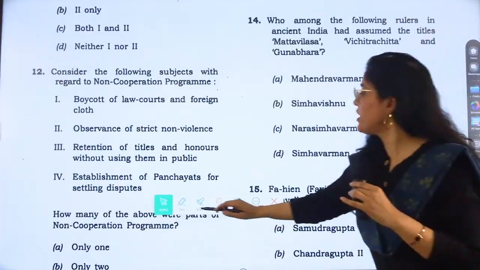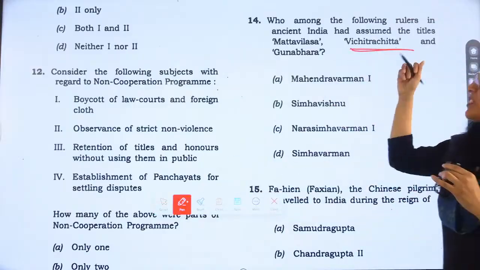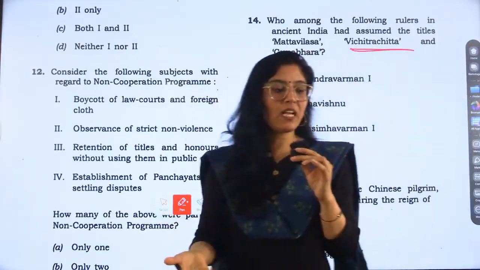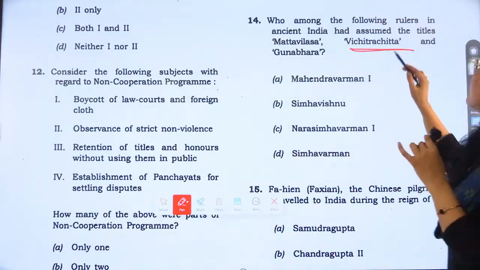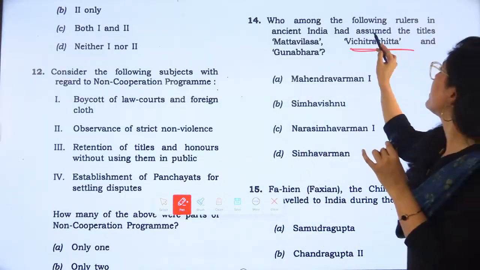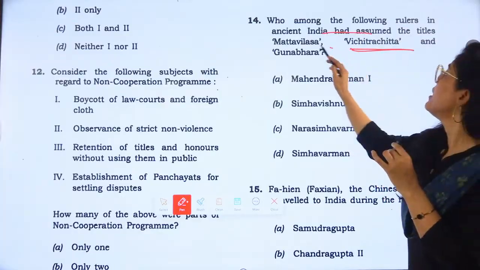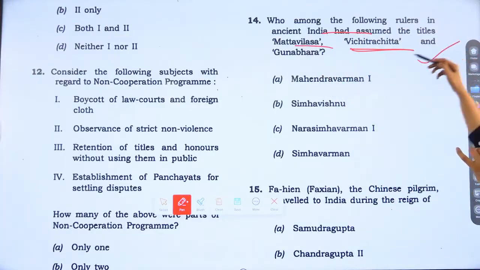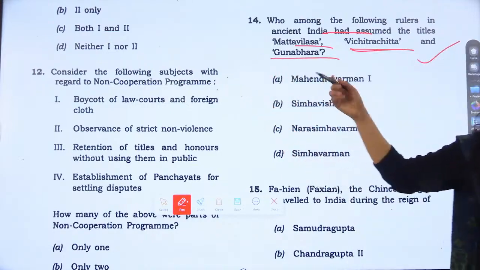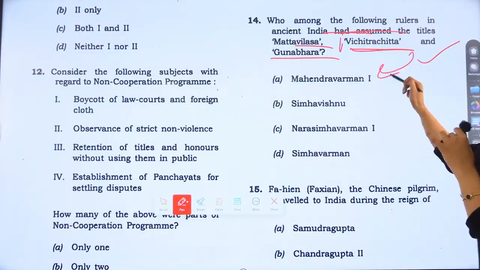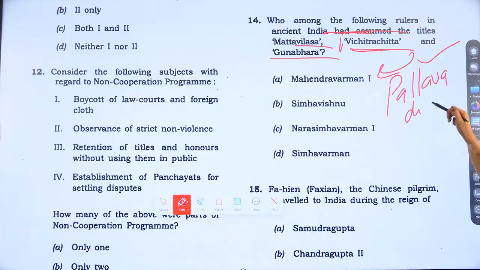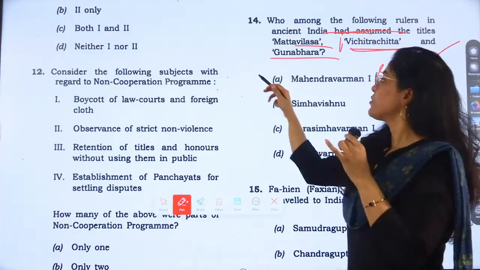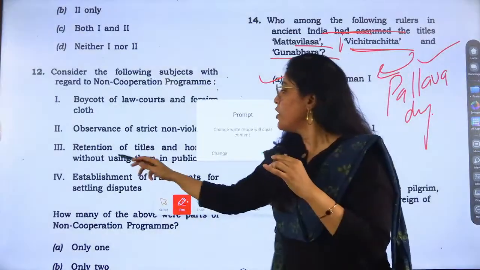Now, question number 14 is again related to topics we have discussed in the sprint class, right? Which of the following rulers in ancient India had assumed the titles Matta Vilasa, Vichitra Chitta, and Gunabhara? Vichitra Chitta was Mahendravarman I from the Pallava dynasty. This is also a favorite topic of the UPSC. So the answer is 1.